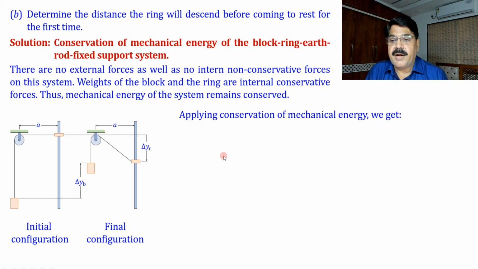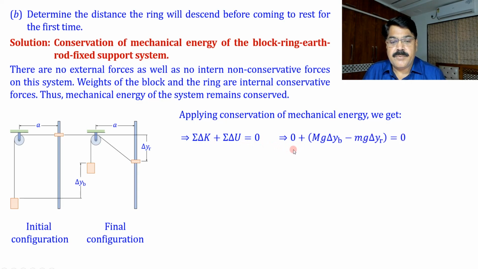So from conservation of mechanical energy, total mechanical energy initial is equal to total mechanical energy final, or delta K plus delta U equal to 0. Any of the statements we can use. So I'm using here delta K plus delta U is equal to 0. So what is delta K? No change in kinetic energy. And what is delta U? Increase in gravitational potential energy and decrease in gravitational potential energy. So capital M g delta YB, and decrease, minus small m g delta YR, equal to 0.